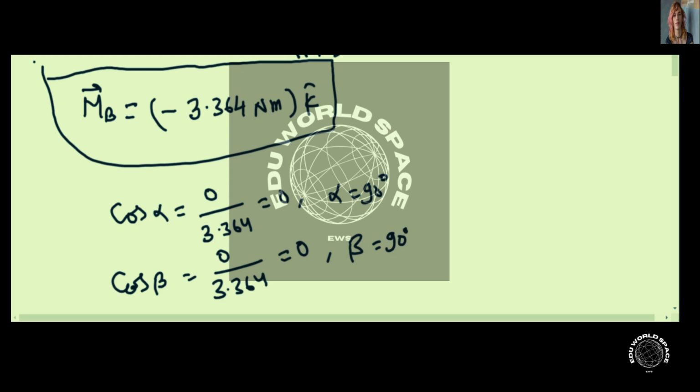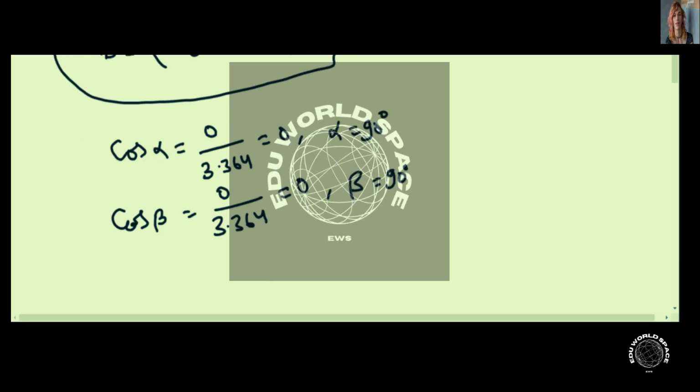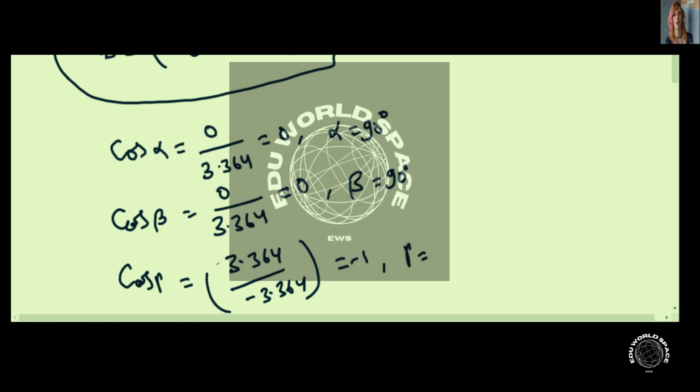Now the value of gamma. Cos of gamma is minus 3.364 divided by 3.364, that is minus 1, so it will be 180 degrees. So this is the answer for the problem.